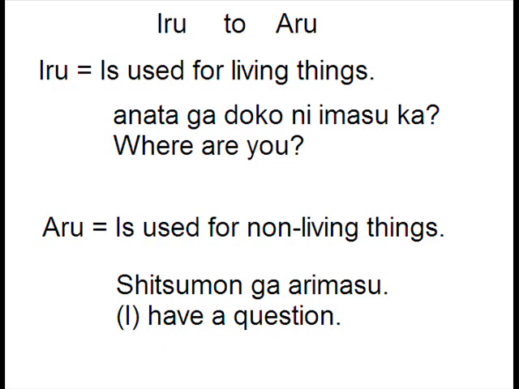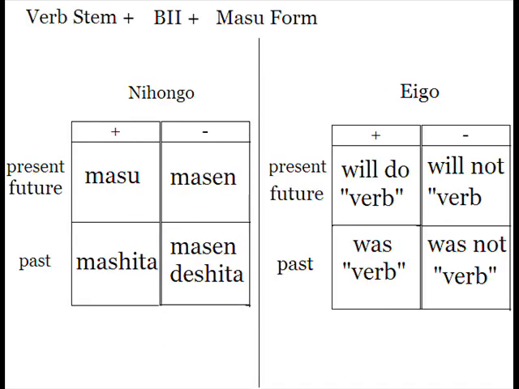Now with iru and aru, and with all of the verbs that we're going over, you can change the conjugation by using the masu form that I taught about in previous lessons. So, you could say, 質問がありません. I don't have a question. Or, 質問がありました. I had a question. Or, 質問がありませんでした. I did not have a question. So, you can conjugate it however you want. It's just like the masu form. You're just taking a verb and adding the masu form to that.